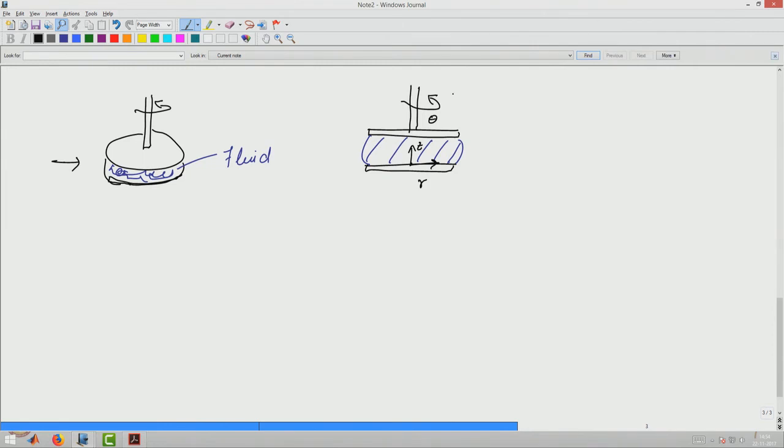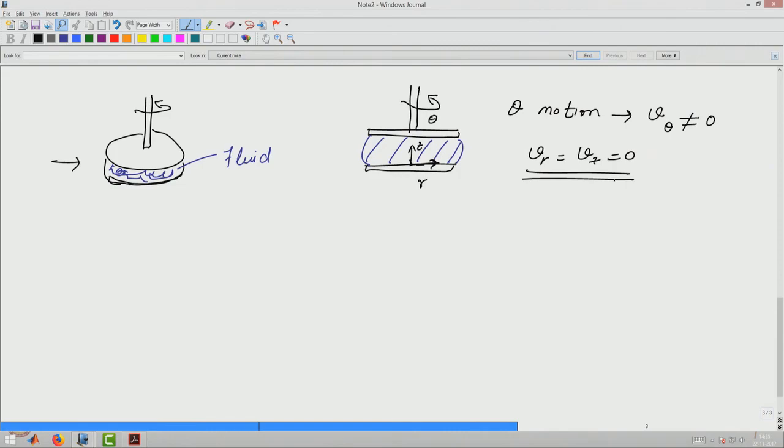In this case, since there is only theta motion, we have only v theta being non-zero. So, the overall velocity components v r as well as v z are 0, because there is no motion in z direction, no motion in r direction. So, therefore, v r as well as v z is 0.